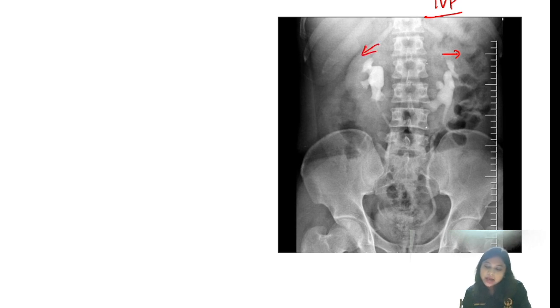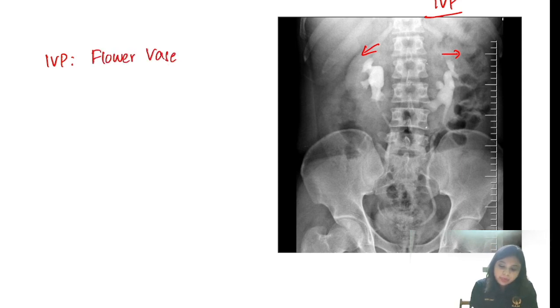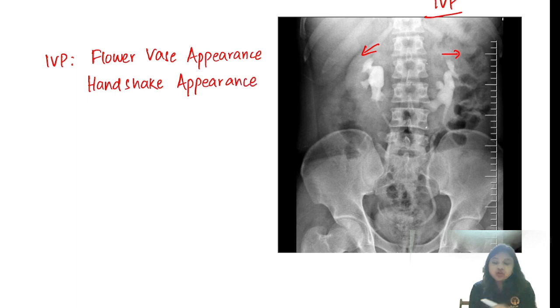Right? So this is the IVP image, and this is known as, like the flower vases, we have the flowers and they are fused, the lower poles of the flowers are fused. So this is known as the flower vase appearance, also known as handshake appearance. Handshake or joining hands, whatever you say, handshake appearance. But IVP is not the diagnosis or the investigation of choice in case of horseshoe kidney. Investigation of choice is definitely a CT scan.